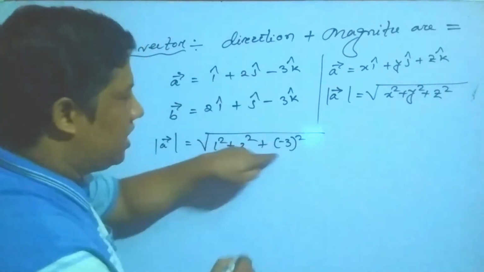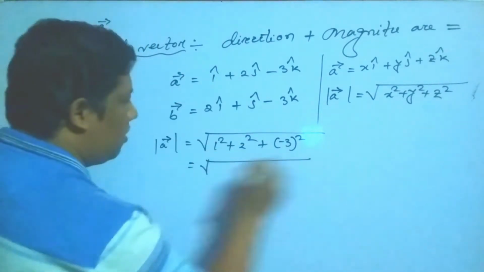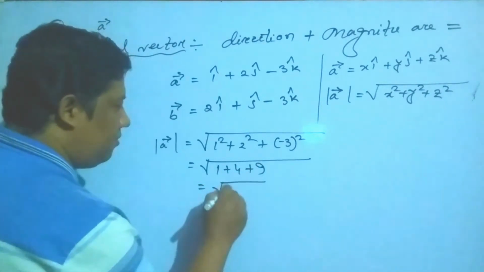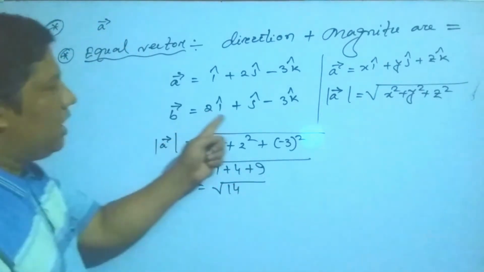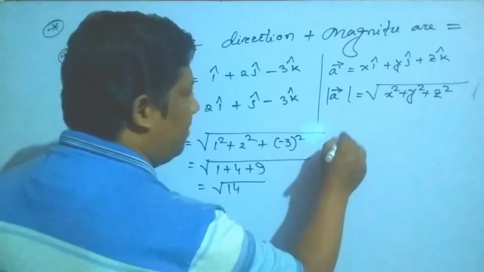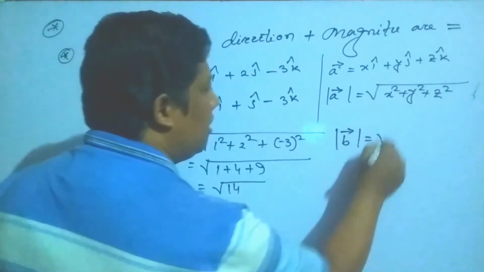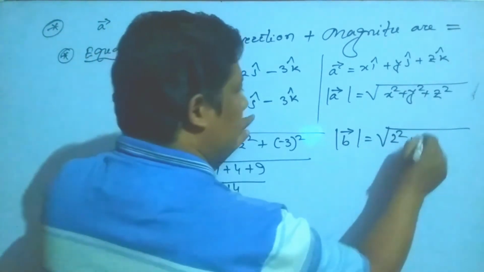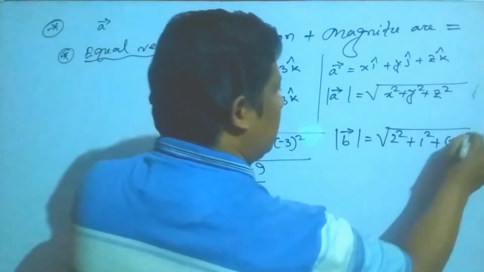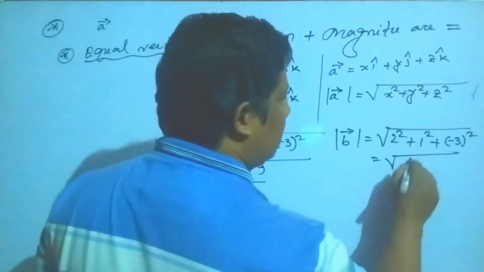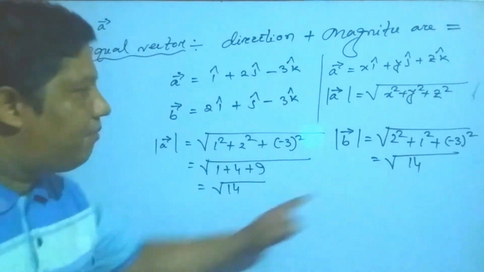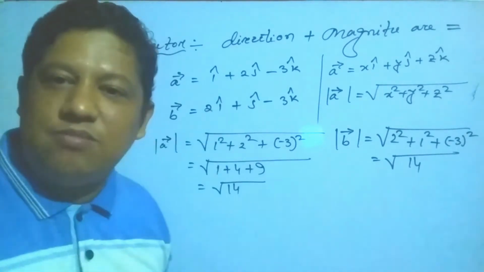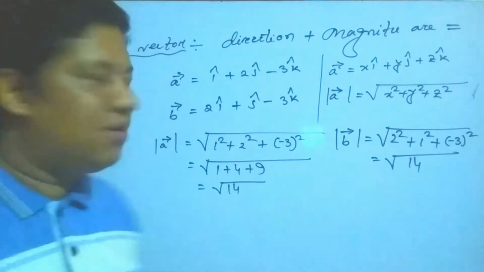You write the minus 3 inside the bracket. 1 plus 4 plus 9, then you get the square root of 14. For vector B, the magnitude is also the square root of 2 square plus 1 square plus minus 3 square, which is also the square root of 14. So their magnitudes are the same and their directions are the same, so it is called the equal vector.